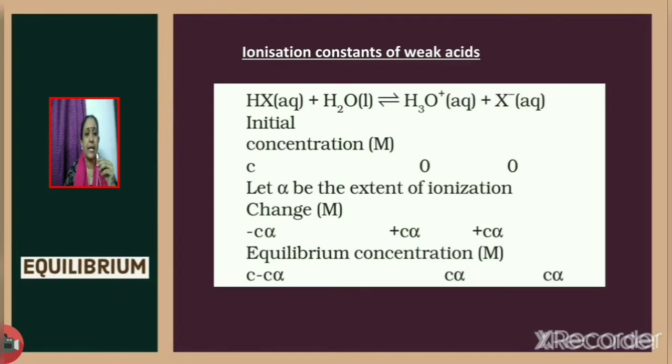Next topic, ionization constants of weak acids. Consider weak acid HX. It reacts with water to give H3O plus and X minus. Initial concentration of the acid is taken as C. Initially products are not formed, so concentration of H3O plus and that of X minus is taken as 0. Let alpha be the extent of ionization. So the concentration of HX changes from C to C minus C alpha at equilibrium, and the equilibrium concentration of H3O plus and X minus will be C alpha.